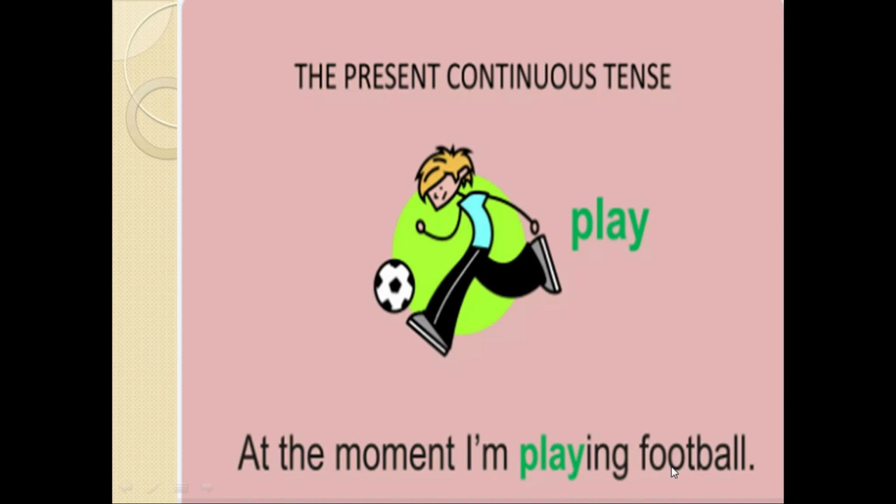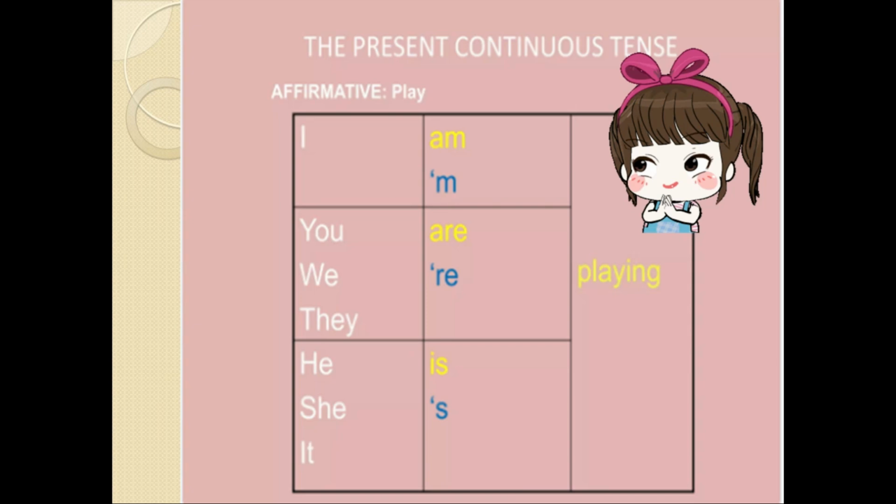Now you can see I am asking a question right at this moment, what he is doing right now, and then the answer is that at the moment I am playing football. So this is an example of present continuous tense. The word continuous itself is telling you that something is ongoing at the time of speaking. I'm going to tell you the use of present continuous later. First we are going to see the structure of a sentence.